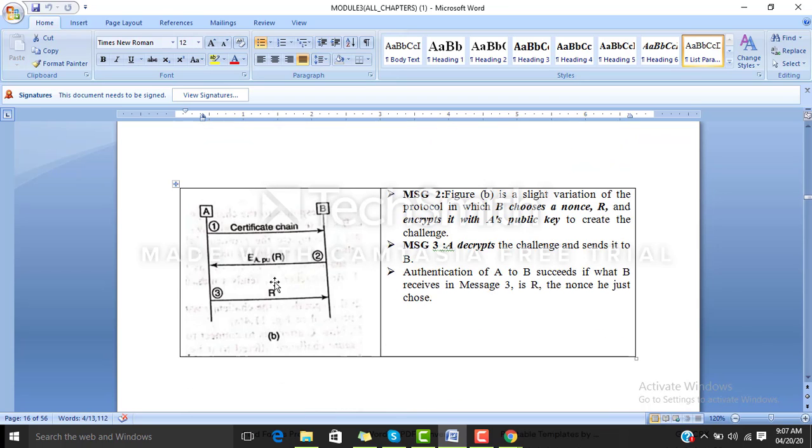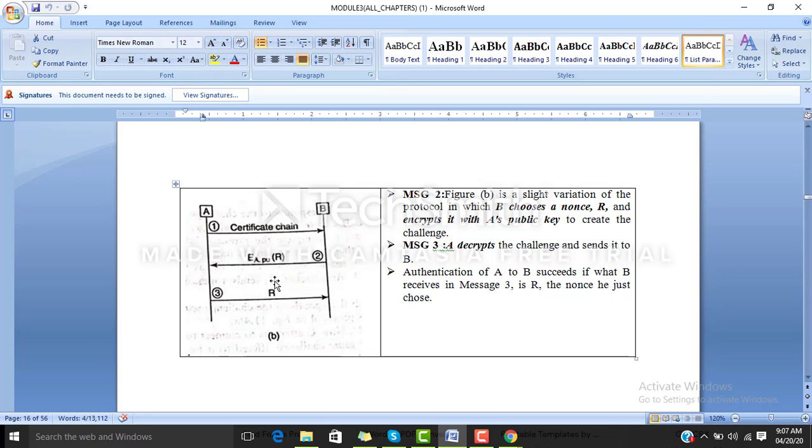Next, the diagram we see is a slight variation of this protocol, and here B chooses a nonce and encrypts it using A's public key, creating a challenge.